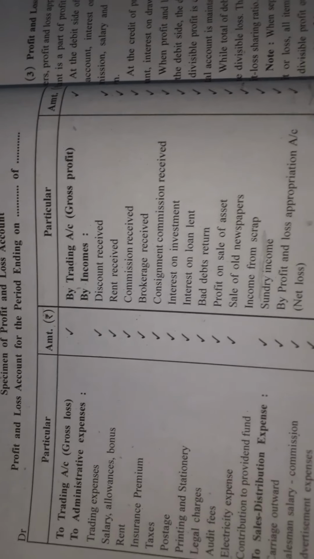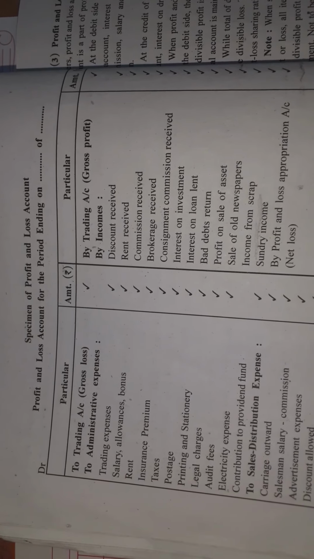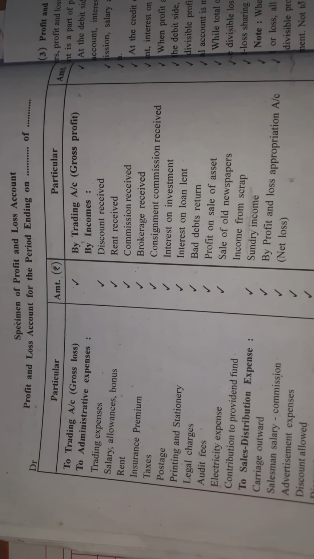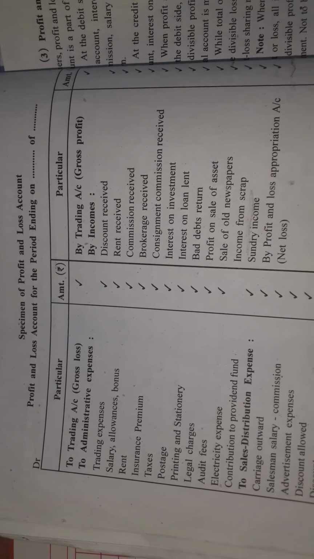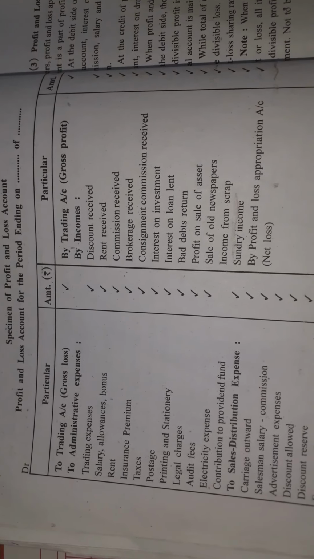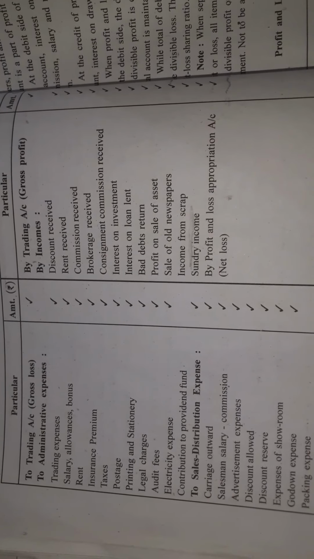Student, we have seen the trading account and we have also seen the profit and loss account. We have already done this in the 11th standard. Still we are doing a short revision for that. Now the last account here is the balance sheet, student. So what items are going to come in the balance sheet?